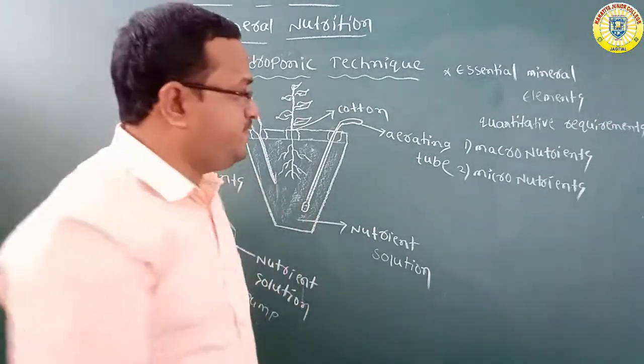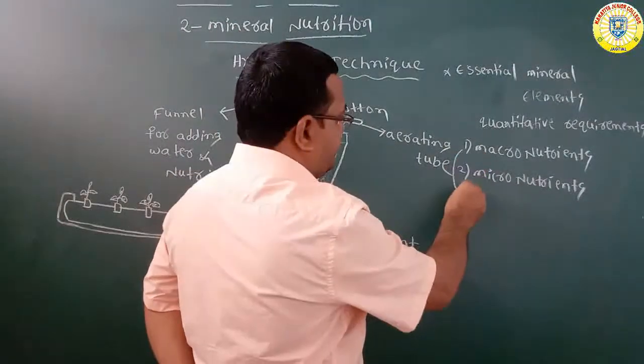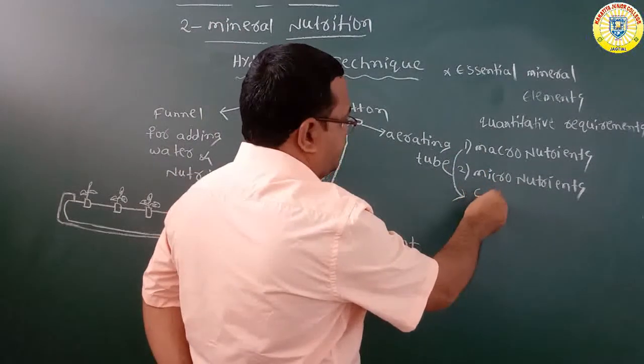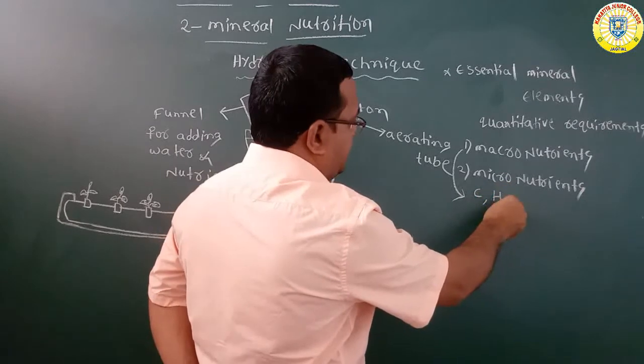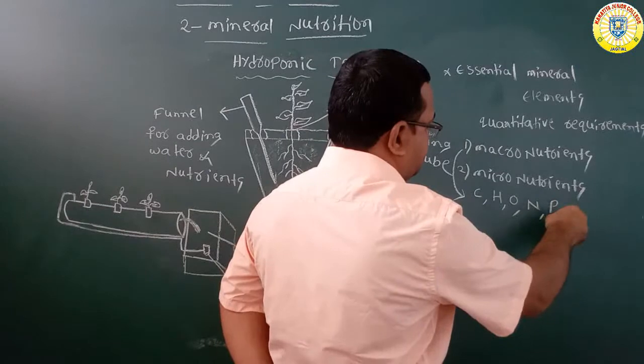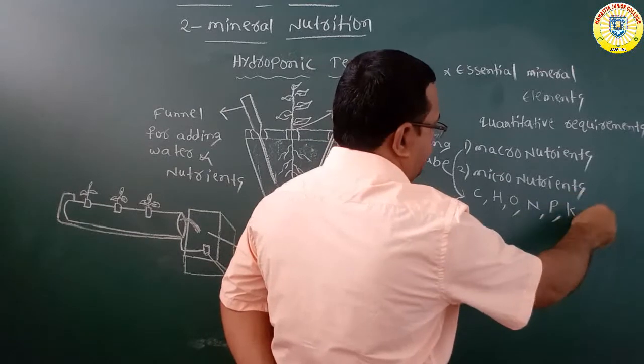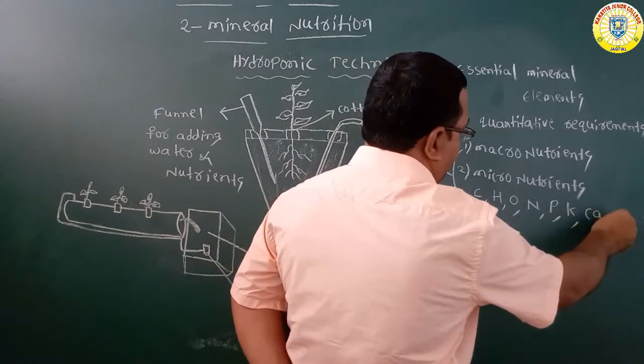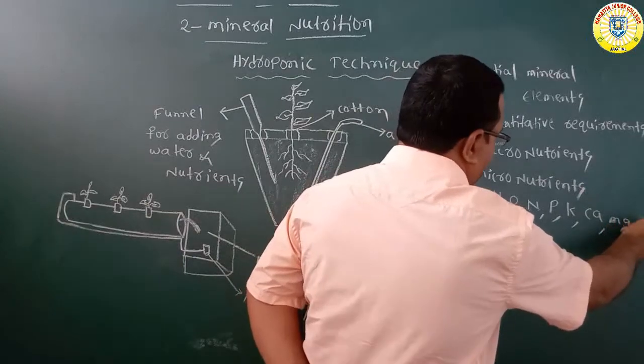Macronutrients are especially carbon, hydrogen, oxygen, nitrogen, phosphorus, potassium, calcium, magnesium, sulfur.